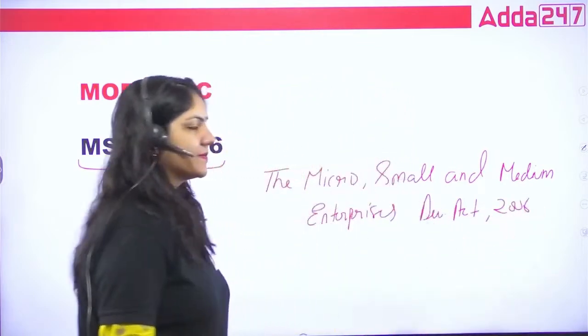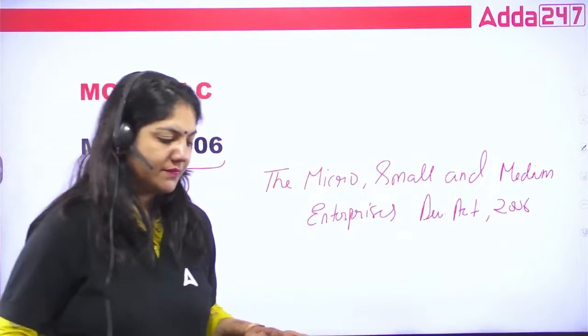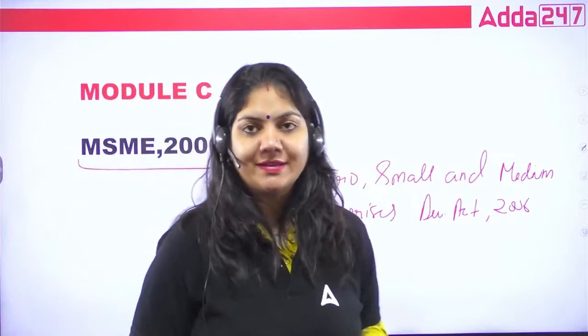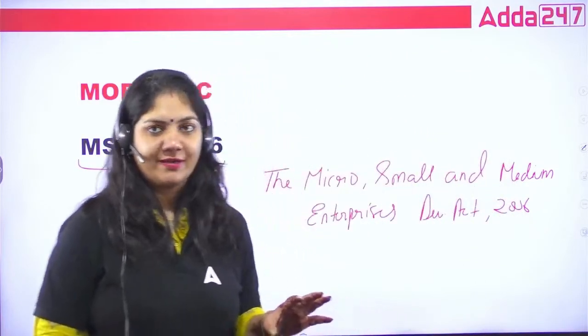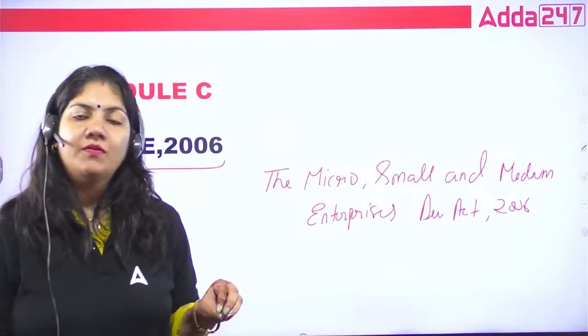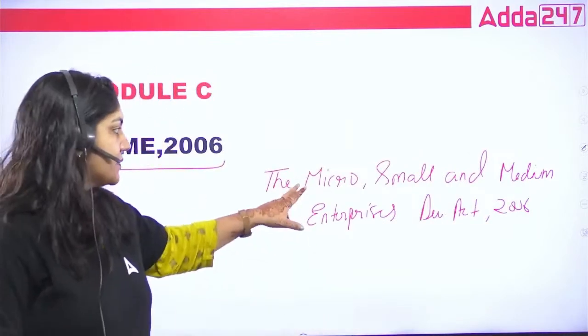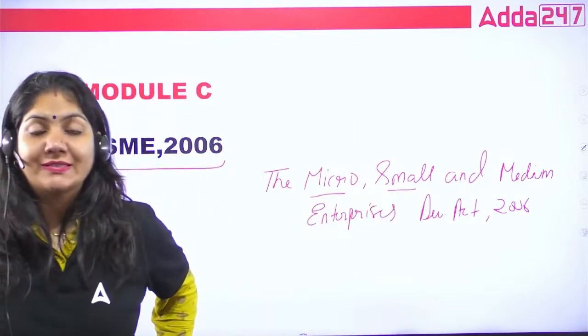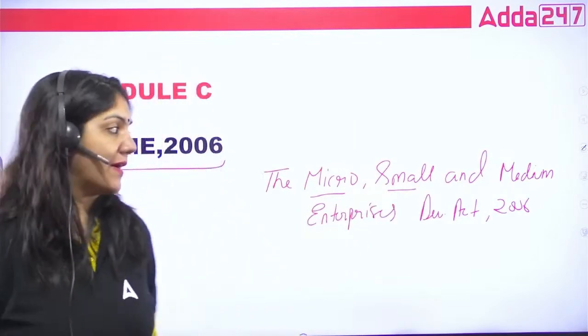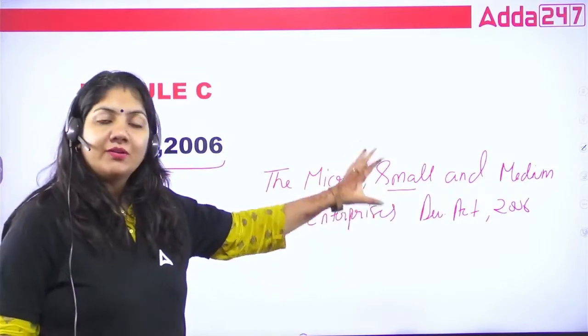This act is basically, suppose we talk about the rural areas, the people there are also very much talented, but there's a need of encouragement, right? So this Micro, Small and Medium Enterprise Act 2006 is basically what we have to do for the development.